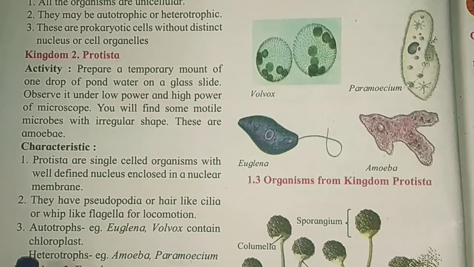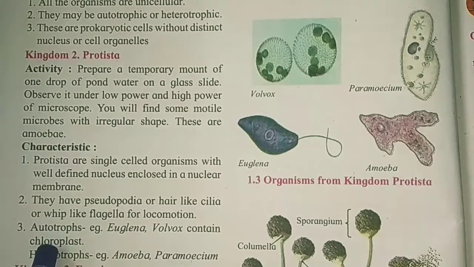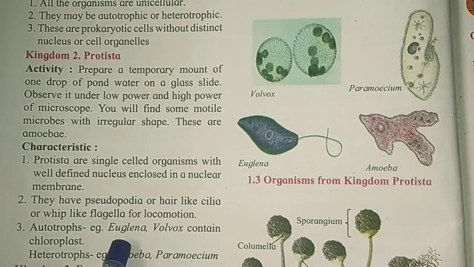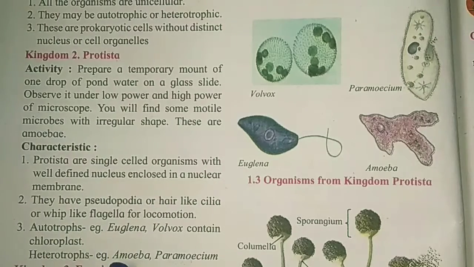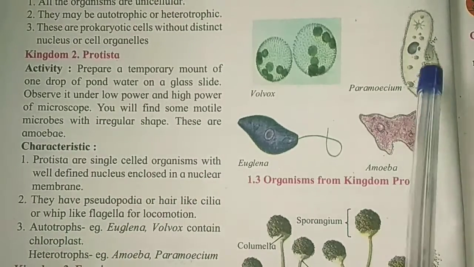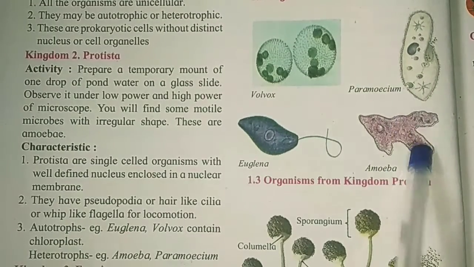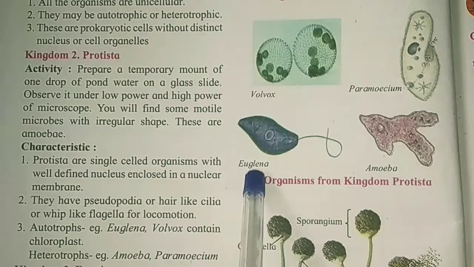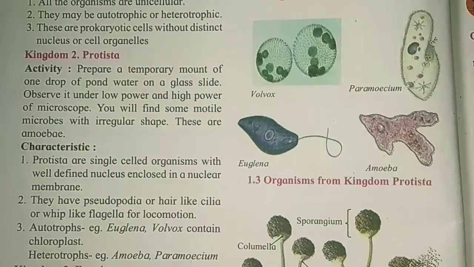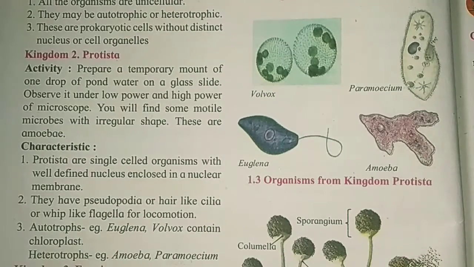Okay, so autotrophs, Euglena, Volvox contain chloroplast. Autotrophs, they make their own food. Heterotrophs, amoeba and paramecium. So amoeba and paramecium are heterotrophic, and Volvox and Euglena are the autotrophs. Okay, these are the characteristics for the kingdom Protista.